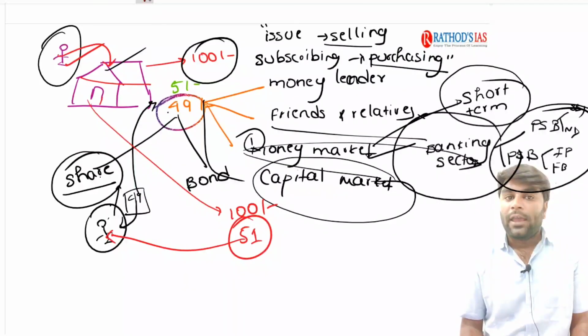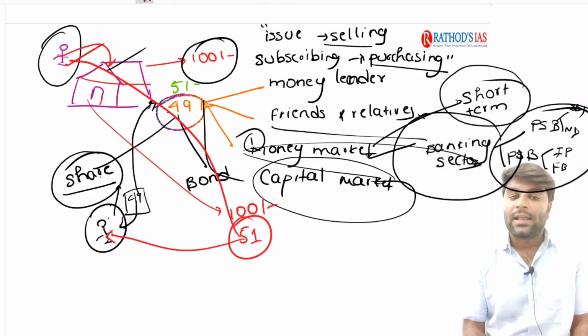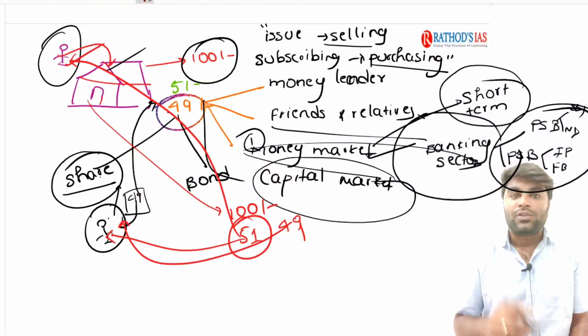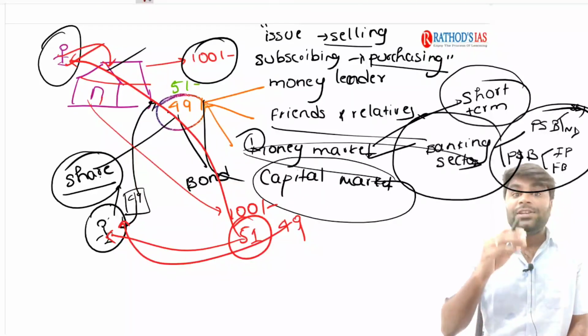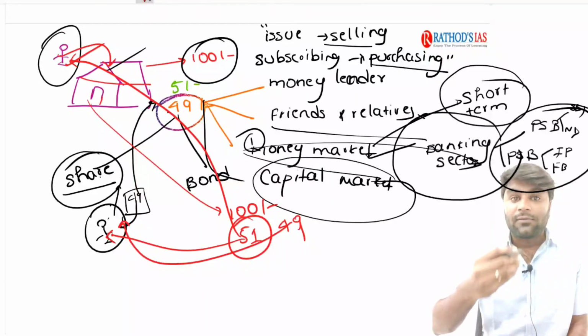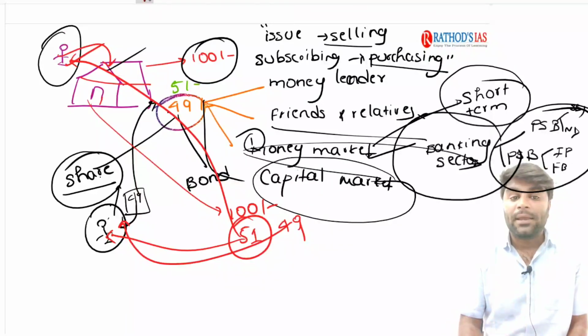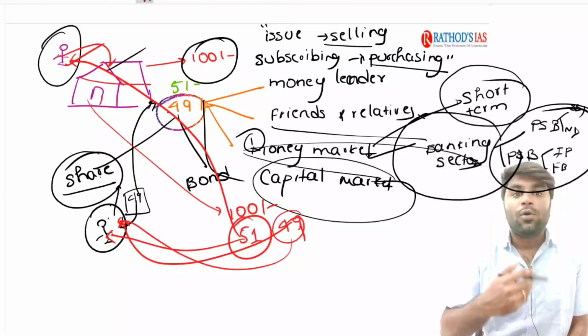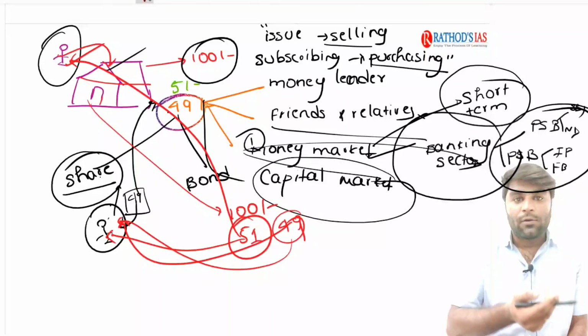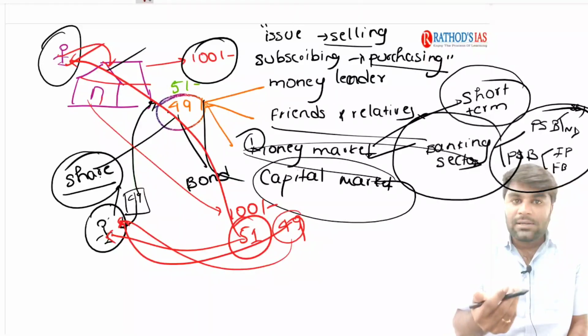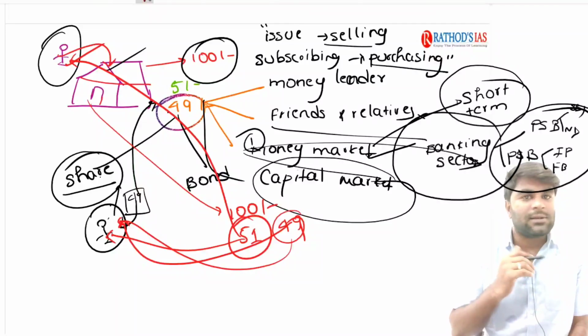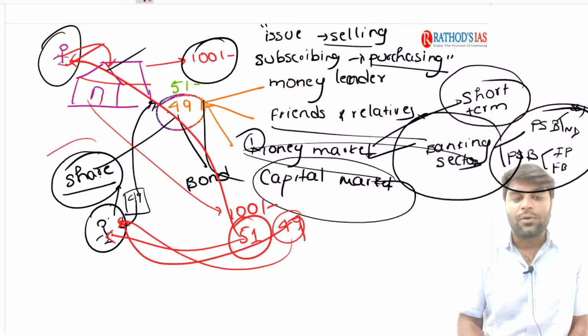So out of every 100 rupees, 51 rupees is taken by him and 49 rupees will be given to this person. So understand, share means share in the capital, share in the investment, share in the ownership. So every 100 rupees a company earns, the person is going to get the equivalent shareholding amount of the money, right? If a person holds 49%, he will get 49 rupees of the money. If he holds 10%, he will get 10 rupees of the money or 10% of the money. This is how a share is going to work.